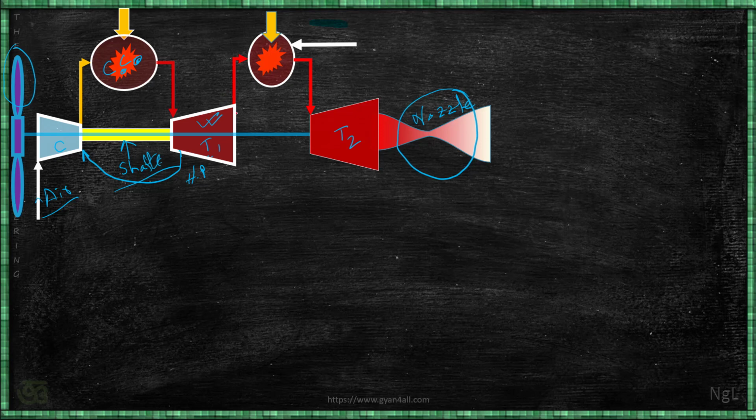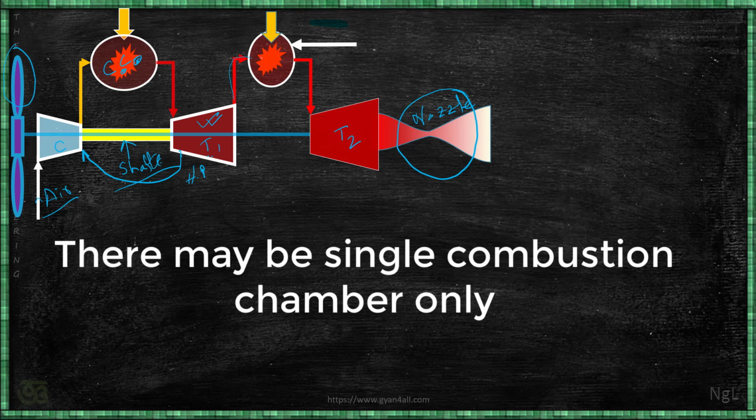Now the exhaust from the high pressure turbine enters into the second combustion chamber, and it is again burnt, and that way it will enter into the low pressure or second turbine, LP turbine. Now LP turbine will also produce some power.